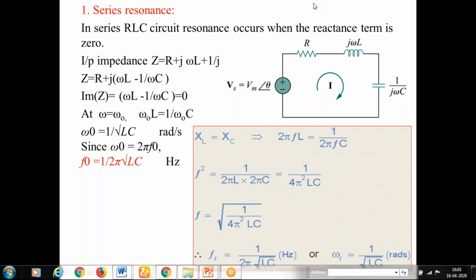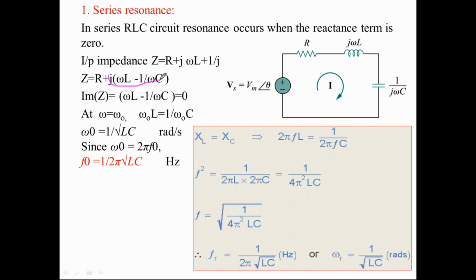At the resonance condition, the reactance term of the series RLC circuit has become 0, so the total impedance offered by the series resonance circuit is Z equal to R only. At which condition does this take place? When the applied frequency of the signal is equal to the resonance frequency f naught.